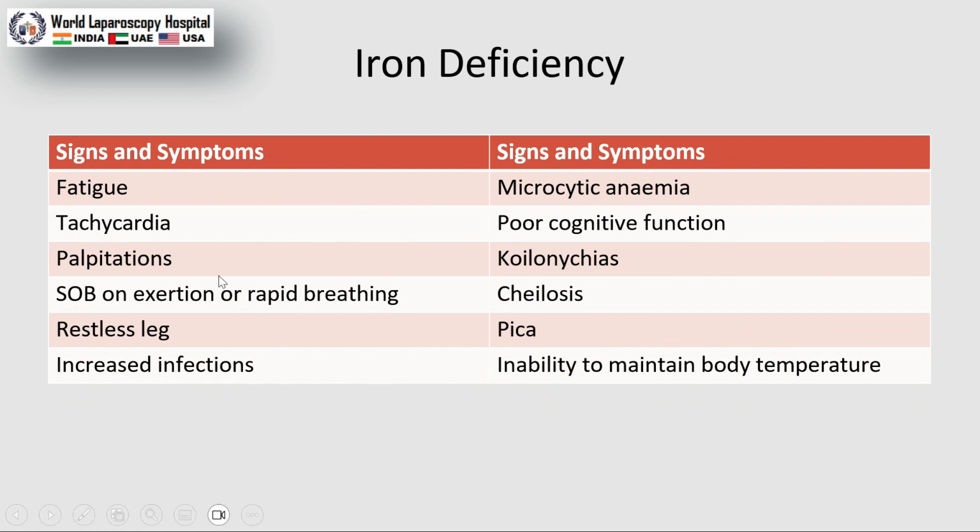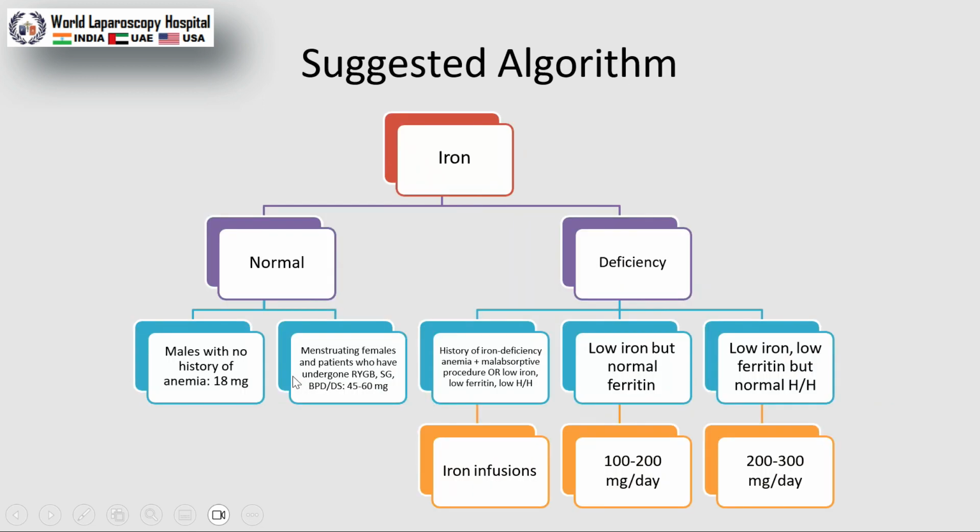The common sign is fatigue. Patients always complain of tiredness. They always feel sleepy, with fatigue, tachycardia, palpitation, small intestinal bacterial overgrowth (SIBO), restless legs, and increased infections. These are all signs of iron deficiency.